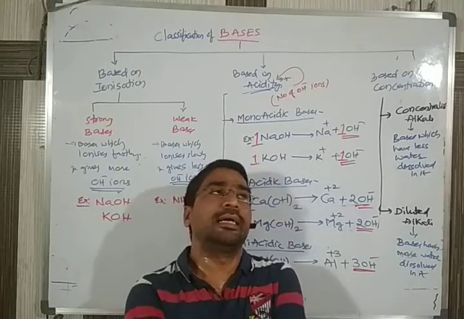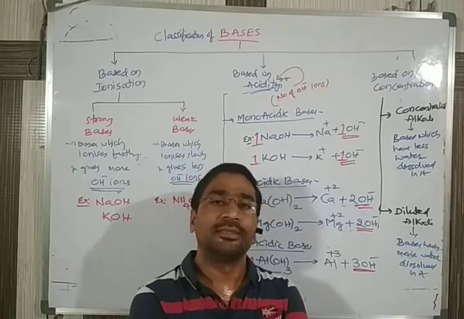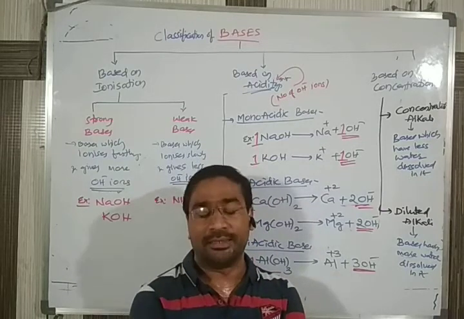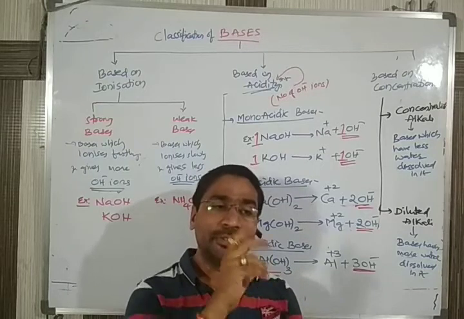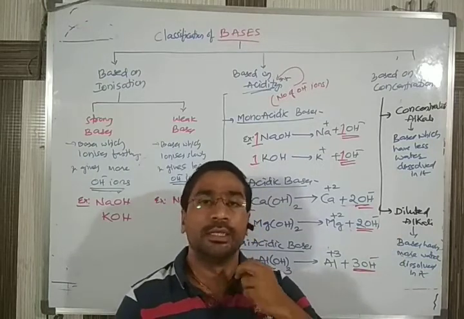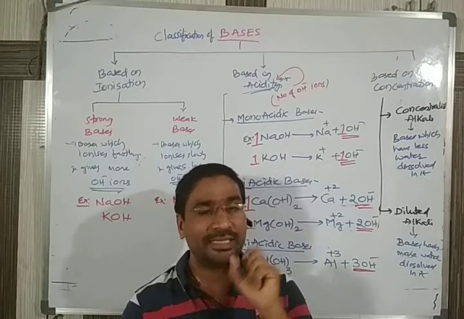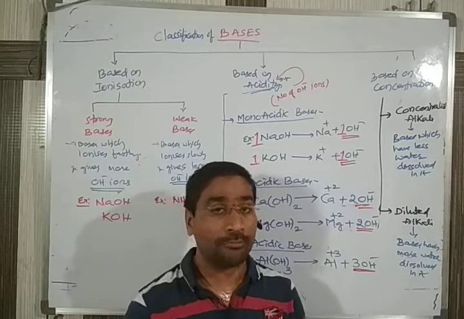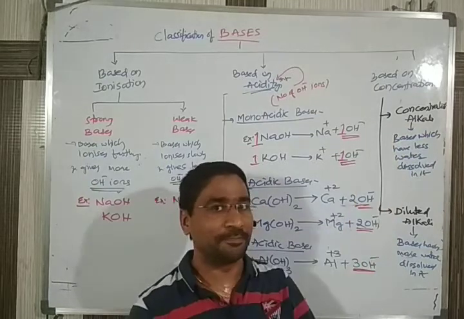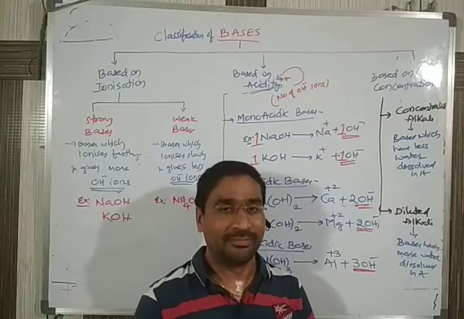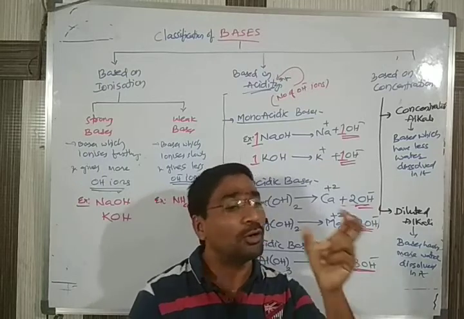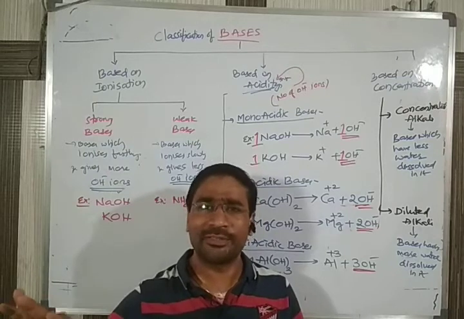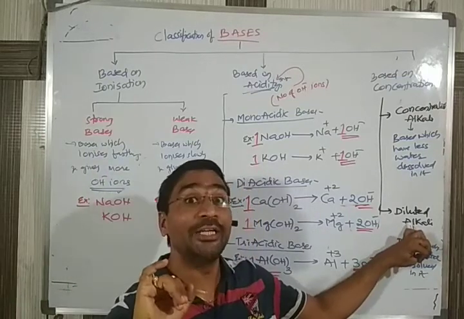Same thing, to have an understanding, generally you take curd, and the second one is buttermilk. When you take packet curd, it exists in a semi-solid state, and the water will be very less and the curd quantity is more. It has more concentration. Second, you take buttermilk. In that, the curd quantity will be less and the water quantity will be more. That's why the concentration of the buttermilk will be less. That's diluted.